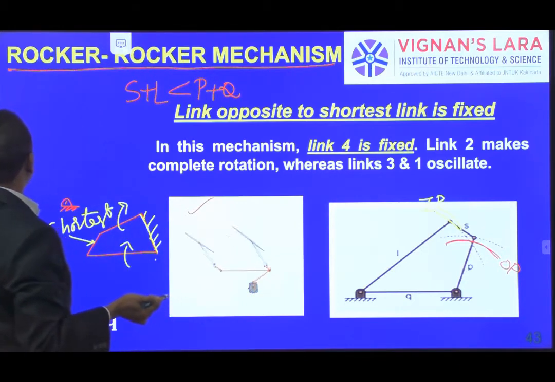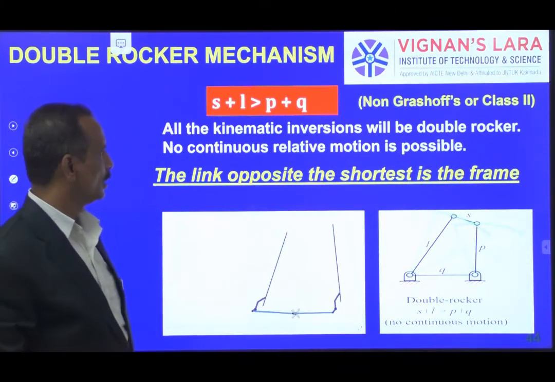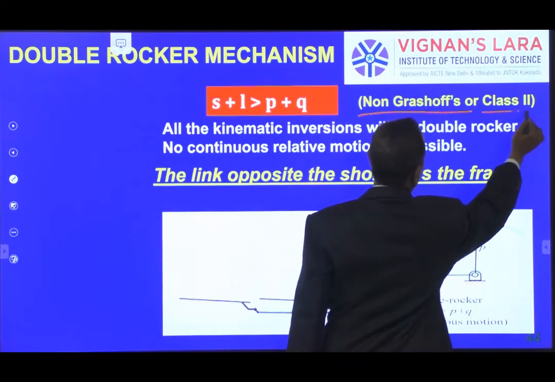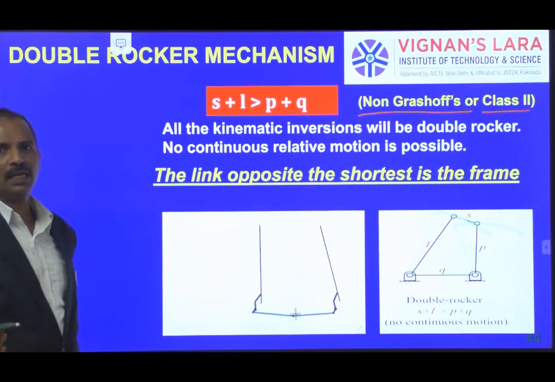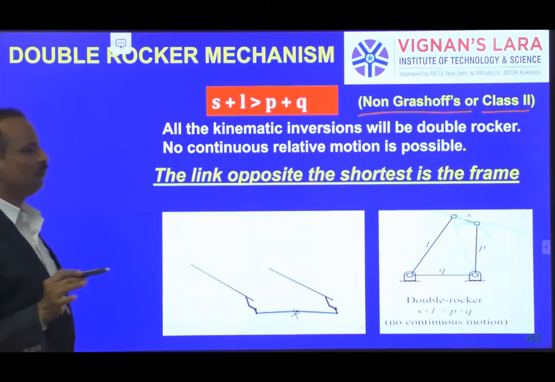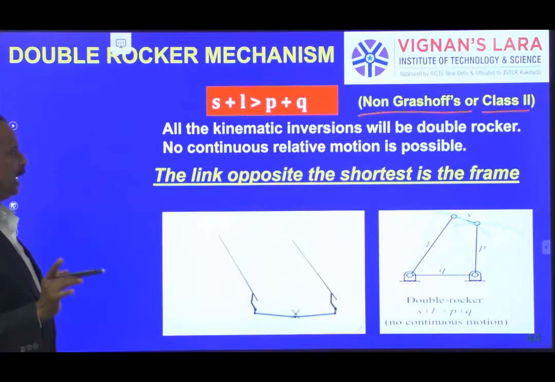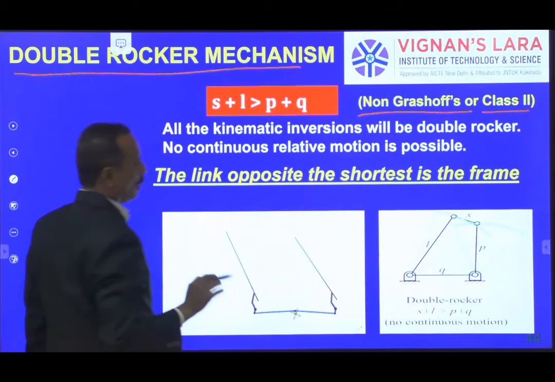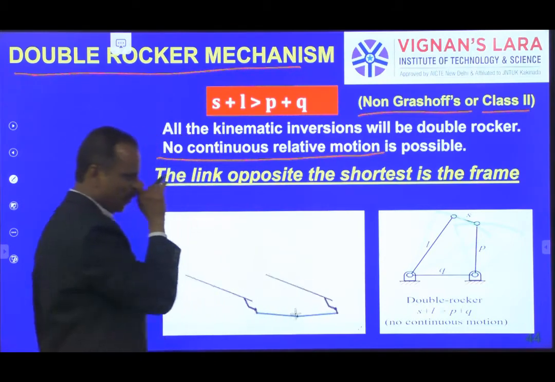So next, if S plus L is greater than P plus Q, we call it a non-Grashof's or class 2 type of mechanism. This is the case irrespective of which link you fix. In all cases you get only one type of output, that is double rocker mechanism, which is a non-continuous relative motion. No continuous relative motion is possible.